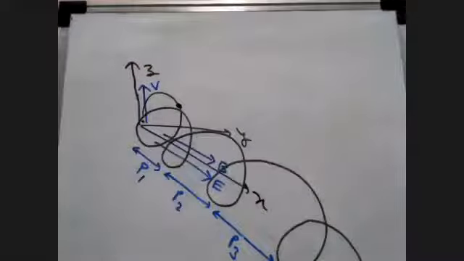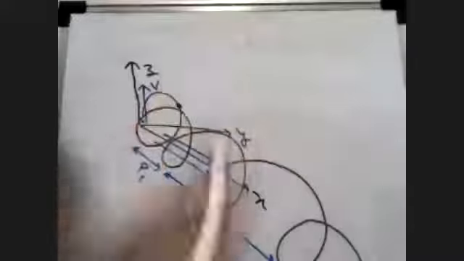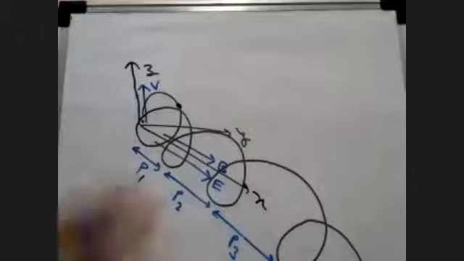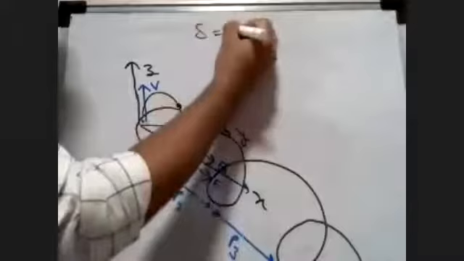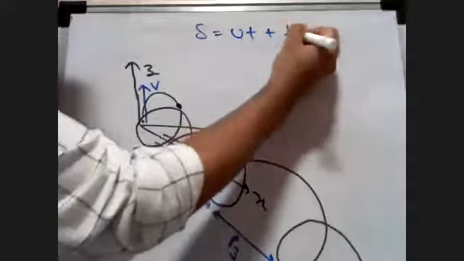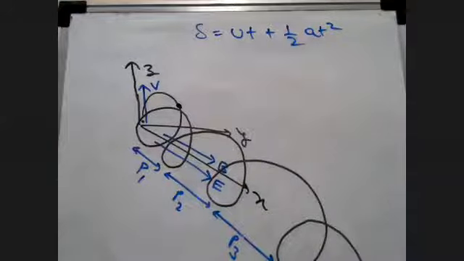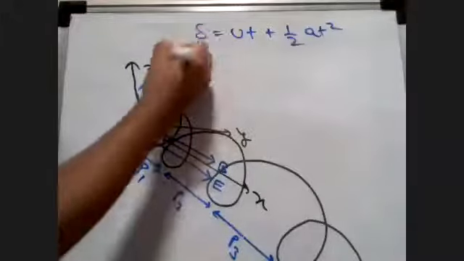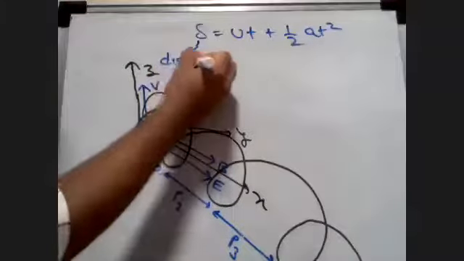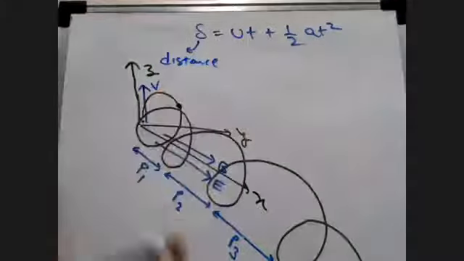So, students, from the basic kinematic 10th standard equation, S is equal to ut plus half at square. Yes or no? Good. But here, what is s basically in kinematics? Distance. And my pitch is also basically distance.